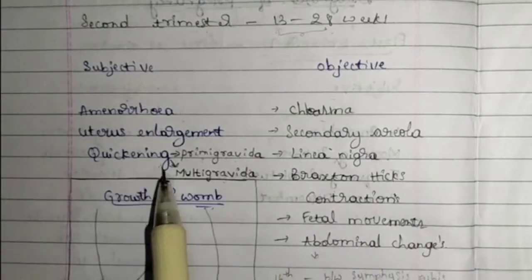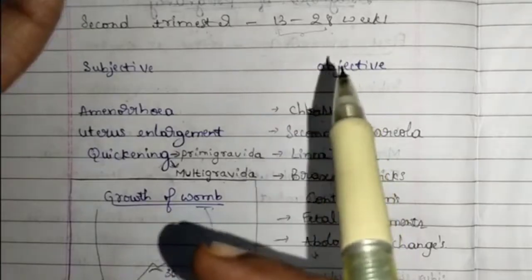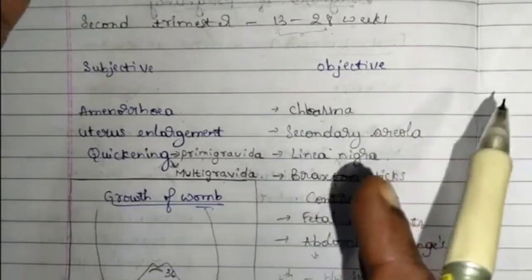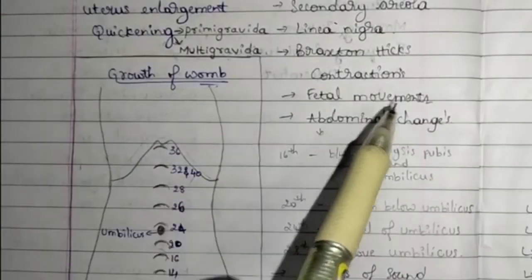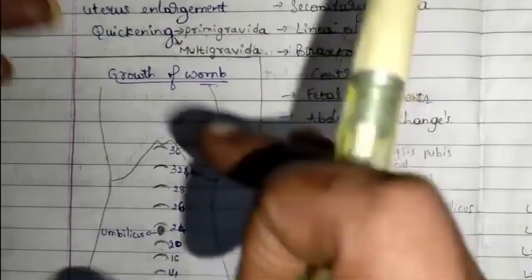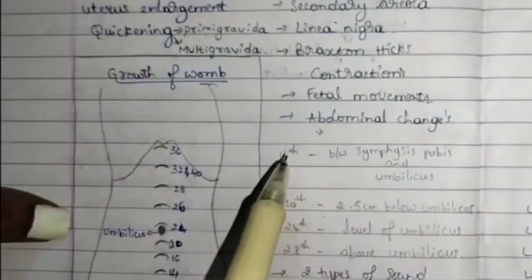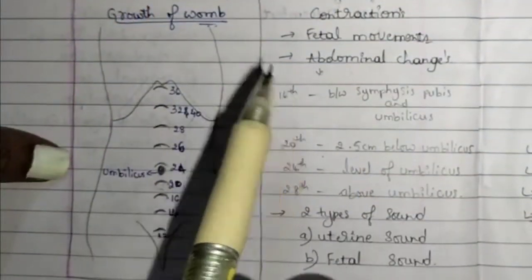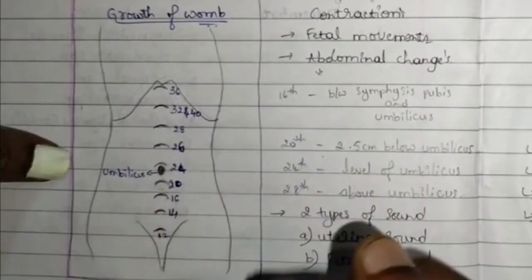Next, fetal movement. Fetal movement is nothing but quickening. In science, we say it as fetal movement. Fetal movement you can feel by placing your arm on the uterus laterally. Abdominal change. Abdominal change is nothing but uterus enlargement. How the uterus is enlarged, in which week, at what stage the uterus is enlarged, we are going to see here. In the 16th week, the uterus will be present between the symphysis pubis and the umbilicus.